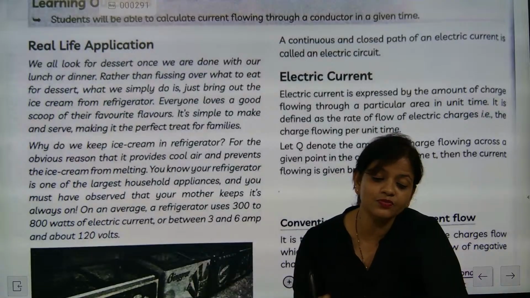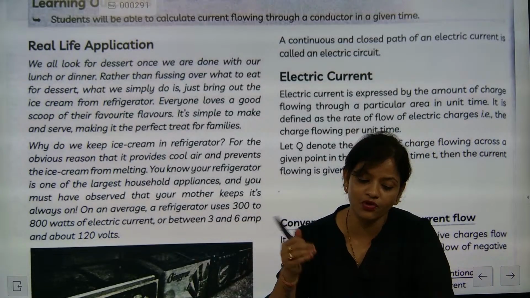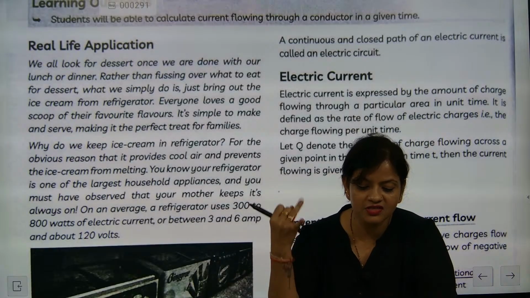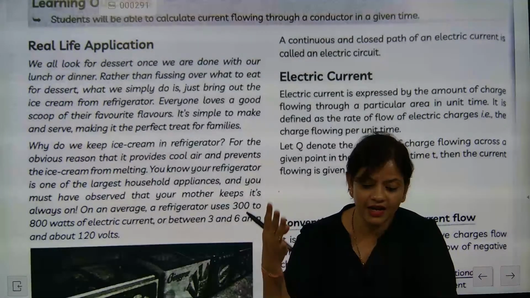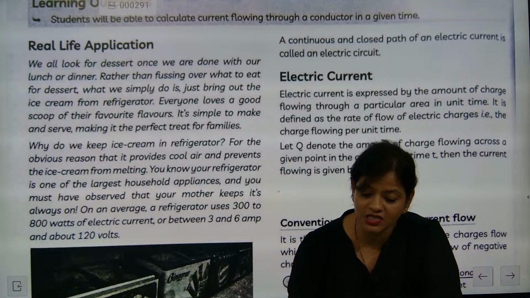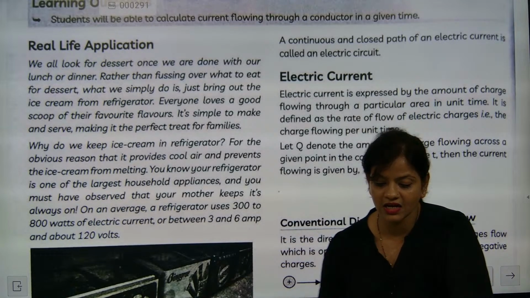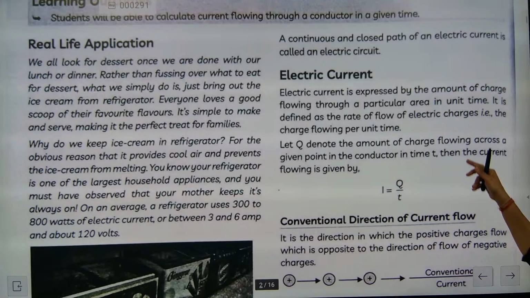They can ask in MCQ like this. The rate of flow of electric charge is called as, they will give you 4 options: potential difference, current, work and energy. Then what is the correct answer? Current. The rate of flow of positive charge in a circuit per second will be exactly considered as current. Understood? And Q is the amount of charge, beta.